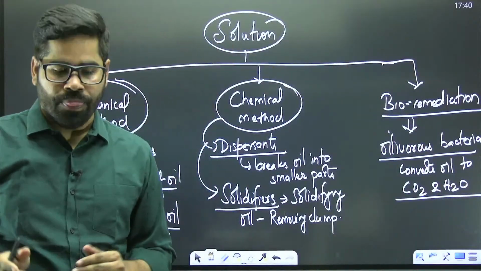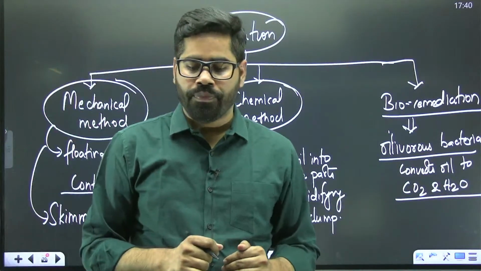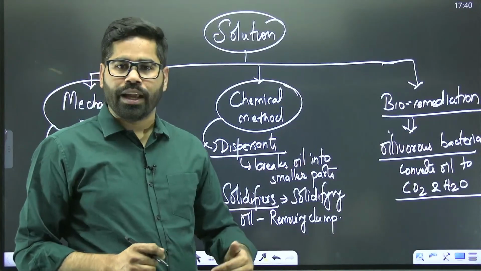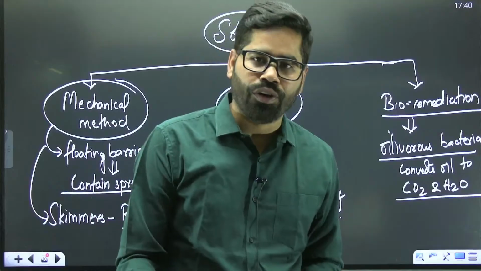There are various bacteria which convert the oil into different forms, like oilivorous bacteria.